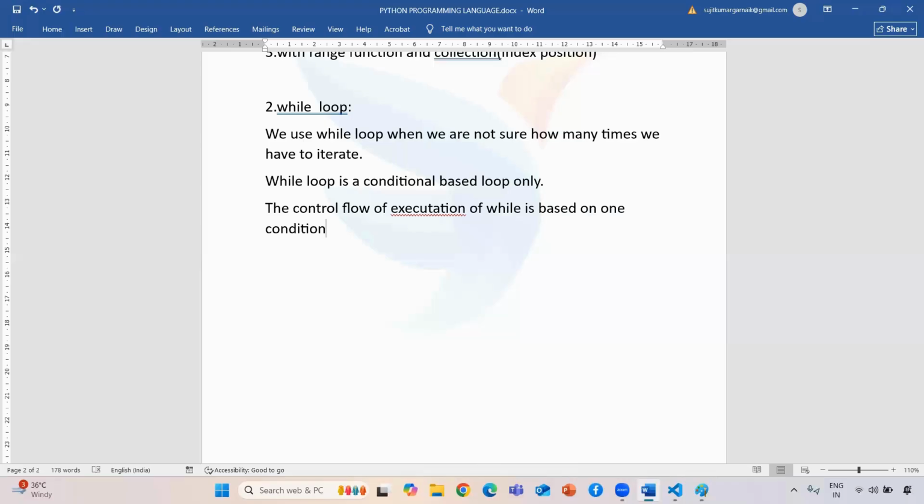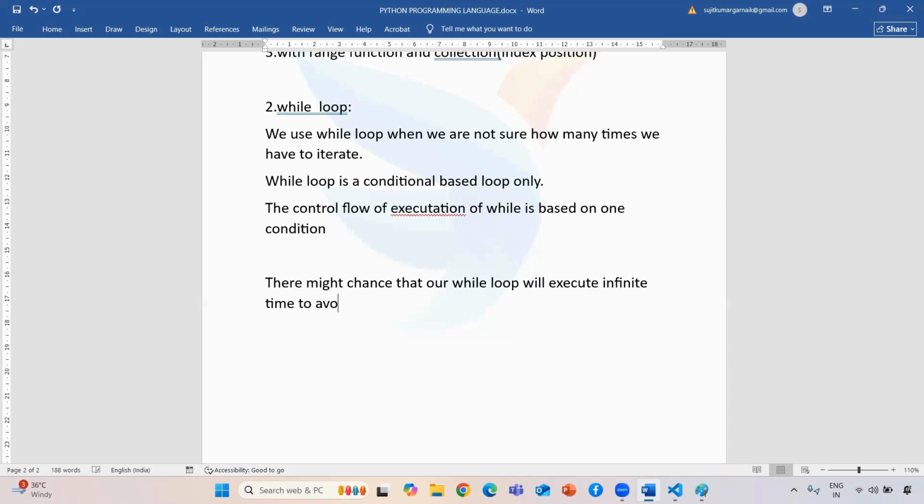We can perform a while loop based on one condition, but there might be a chance that our while loop will execute infinite times.